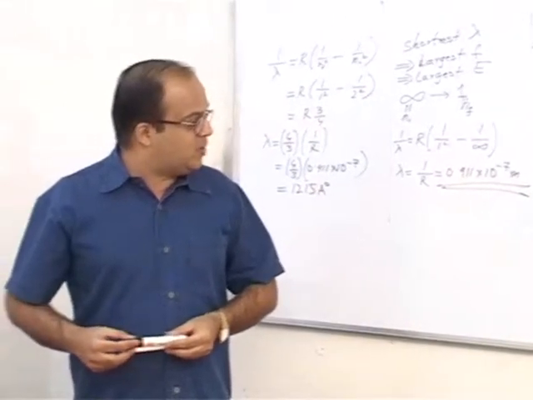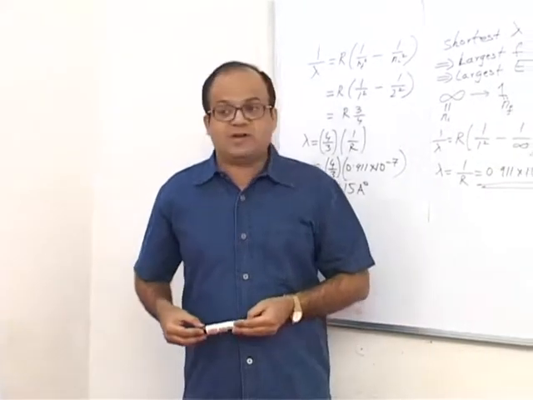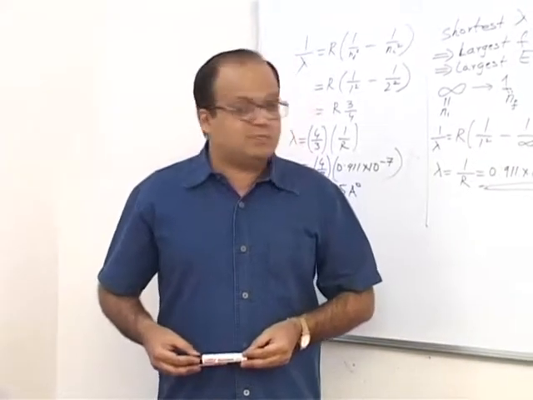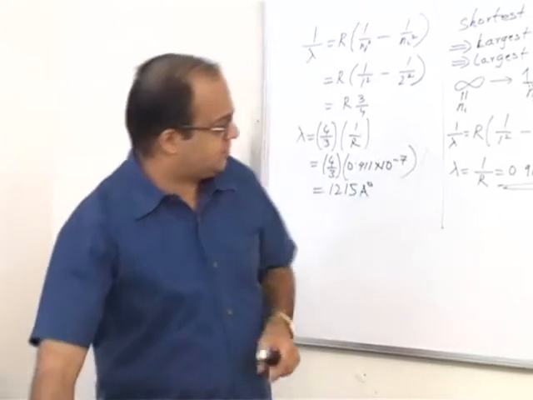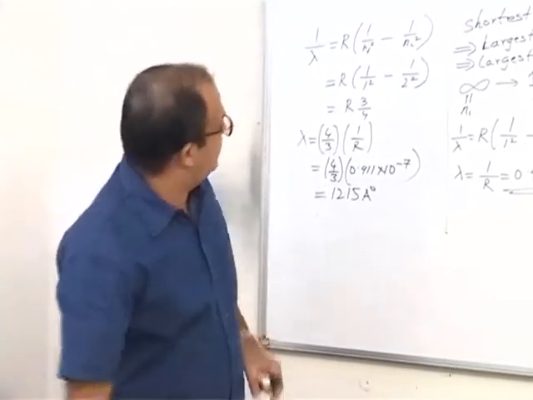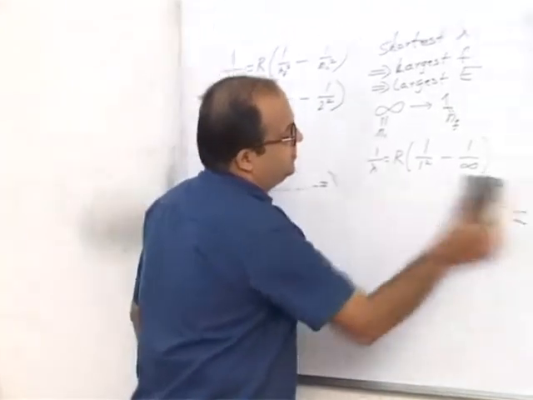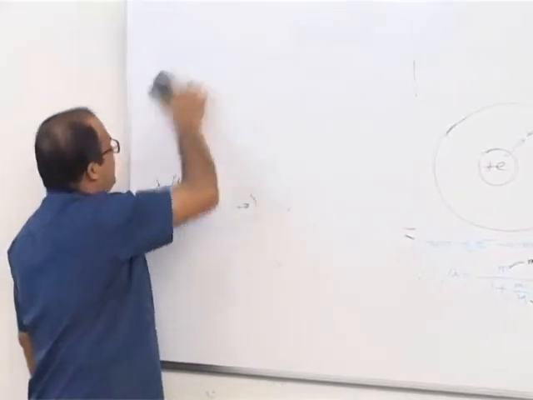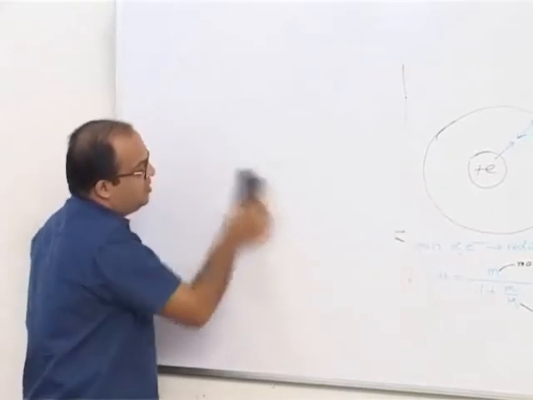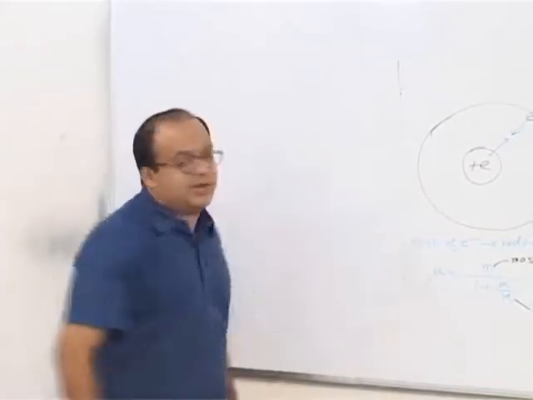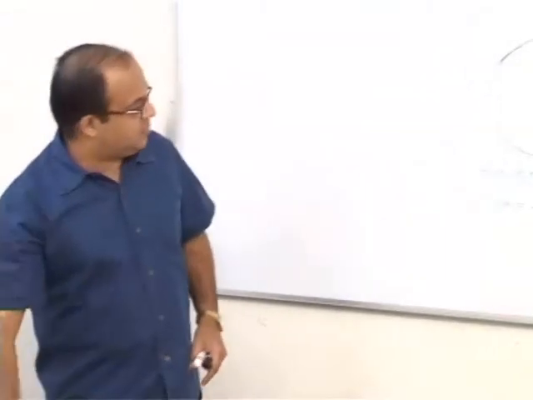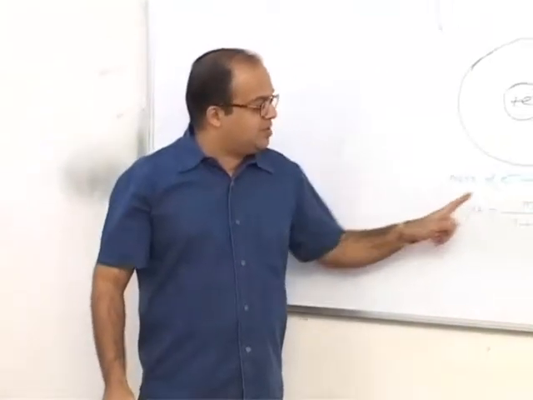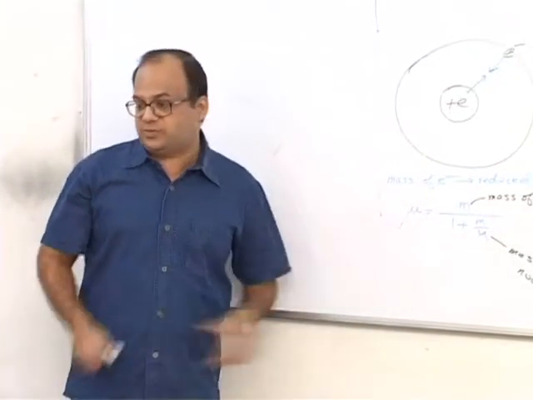Otherwise, in all the equations, we replace the mass of the electron by its reduced mass. This explains why the emission spectra of the various isotopes of hydrogen are different. The mass of the electron remains the same, but the reduced mass is going to change.